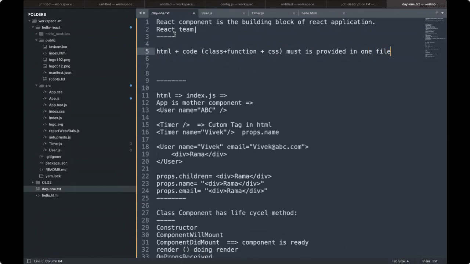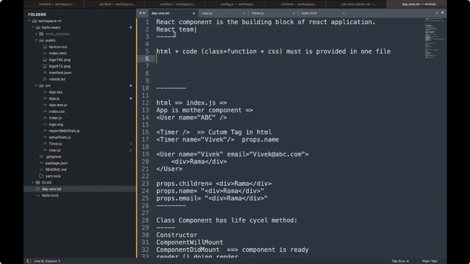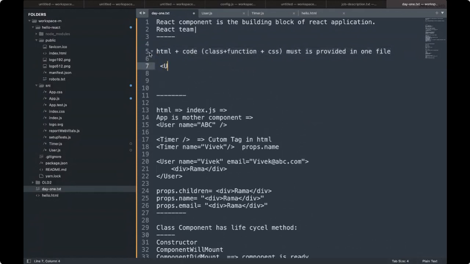Because they have an intimate relationship, that particular code is meant for that particular HTML to run. This unit can be further reused as and when the required tag is used. For example, I can use user multiple times. The whole concept is around it.